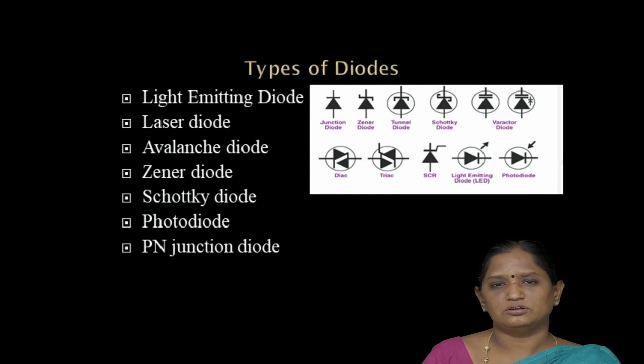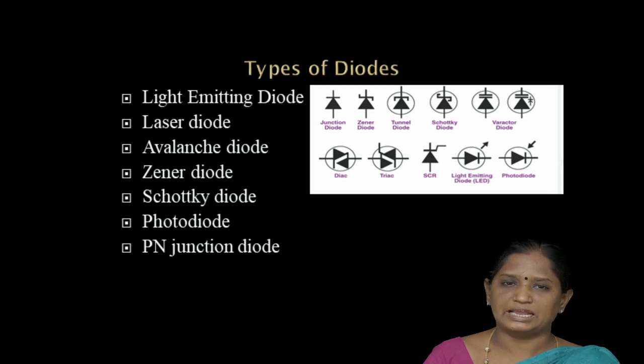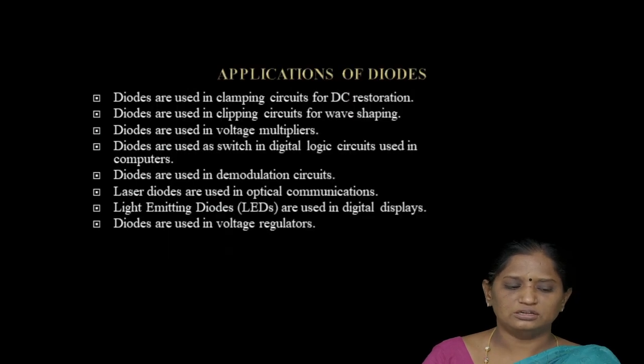Then there are various types of diodes available in the market. Here I mention some diodes, that is light emitting diode, laser diode, avalanche diode, Zener diode, Schottky diode, photodiode, and PN junction diode. These diodes are used for many applications. Here I mention some applications. First, diodes are used in clamping circuits for DC restoration.